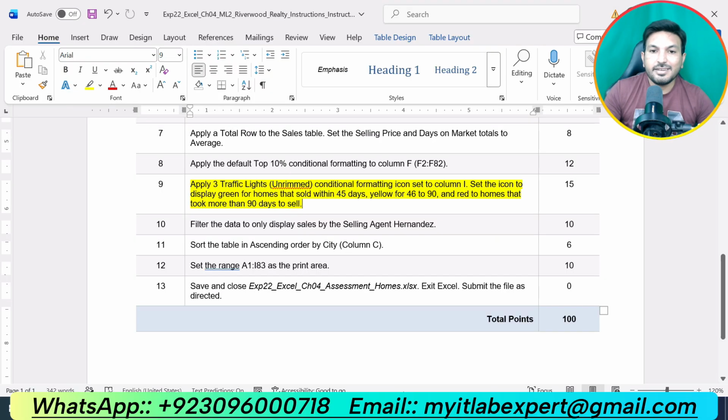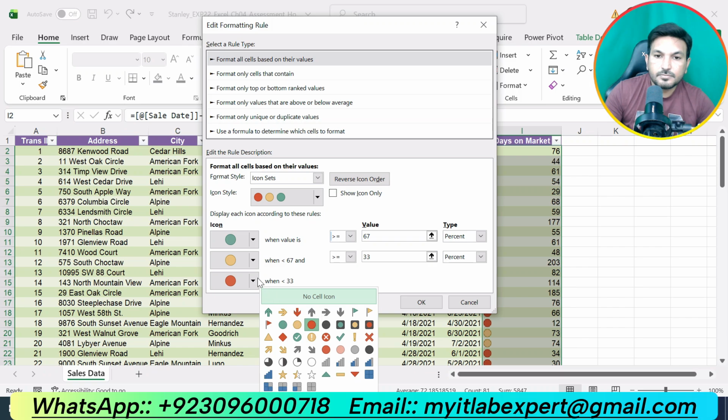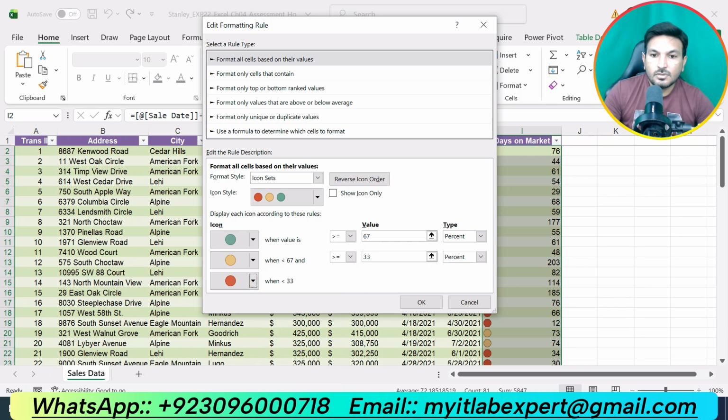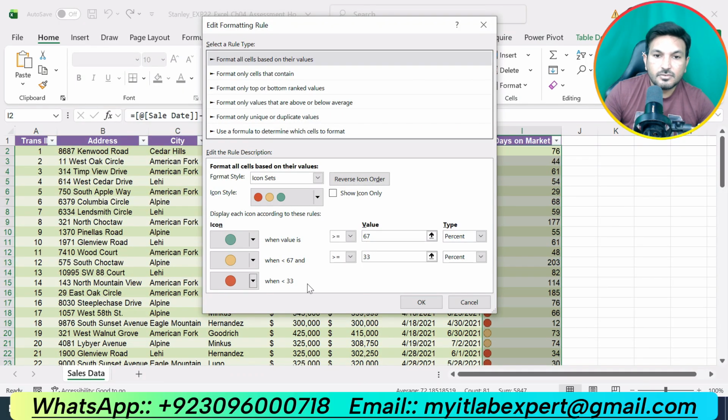Okay, then it is saying set the icon to display green for homes that sold within 45 days. Green when value is less than. So yellow for 46 to 90.